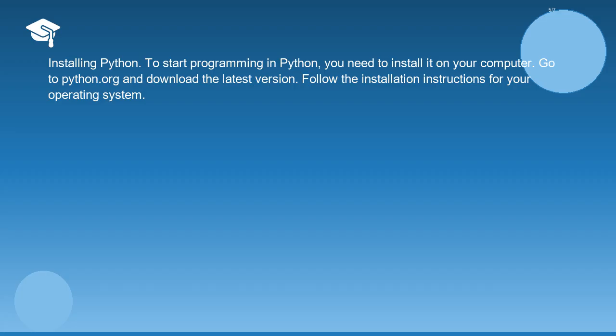Installing Python. To start programming in Python, you need to install it on your computer. Go to python.org and download the latest version. Follow the installation instructions for your operating system.